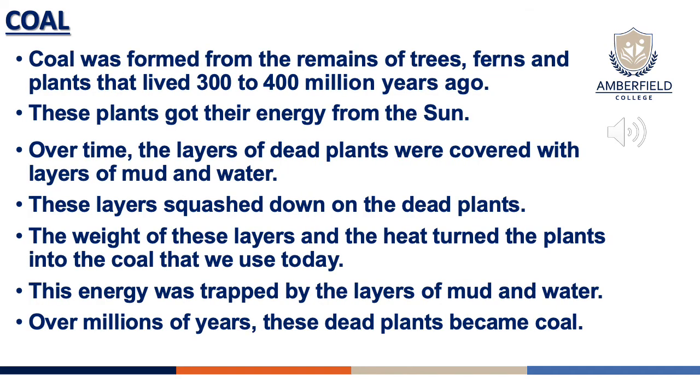Now, grade sixes, let's have a deeper look into what coal is and how it was formed. Coal was formed from the remains of trees, ferns, and plants that lived 300 to 400 million years ago. These plants got their energy from the sun, as you learned earlier in this lesson. Over time, the layers of dead plants were covered with layers of mud and water. These layers were squished down on the dead plants. The weight of these layers and the heat turned the plants into coal that we use today.